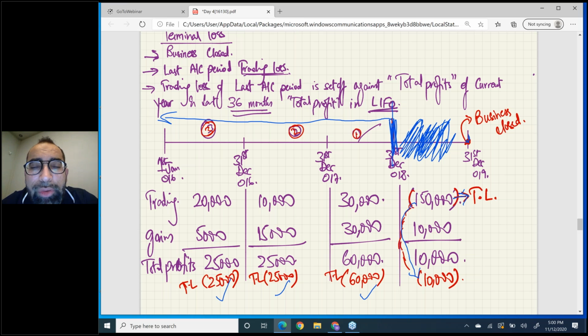One extra thing I'm telling you right now, it will help you. In individuals, open your eyes. I know there are a lot of things now. No, this is your paper, you have to give it. Listen, in individuals, terminal loss can be set off against the last 3 fiscal years' trading profits. Which profit? Trading profit. But in companies, terminal loss can be set off against total profits. Don't forget, this is a difference.